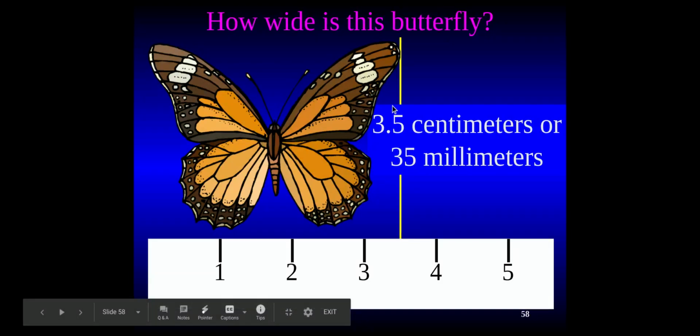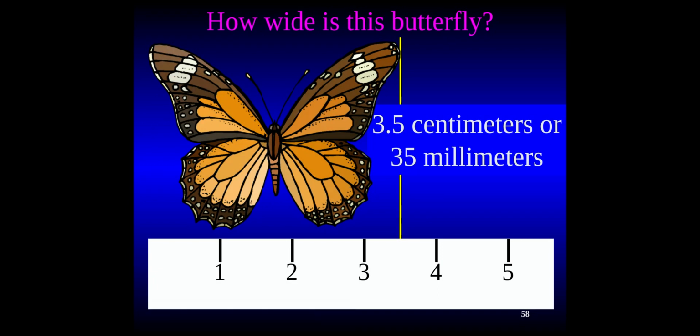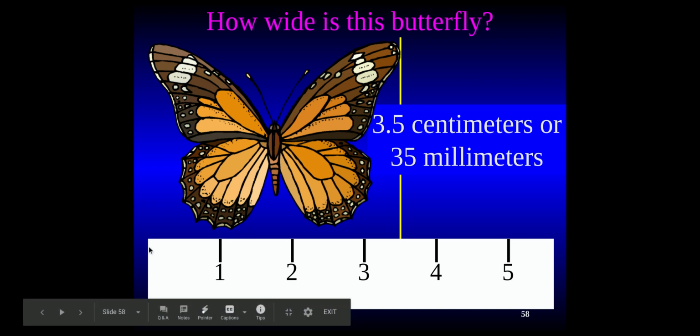So half means 0.5. If you said 3.5 centimeters, that's totally fine. Or it's 35 millimeters, because remember, we've got 10, 20, 30, and then half would be an extra 5. So 35 millimeters. That one was a challenge.